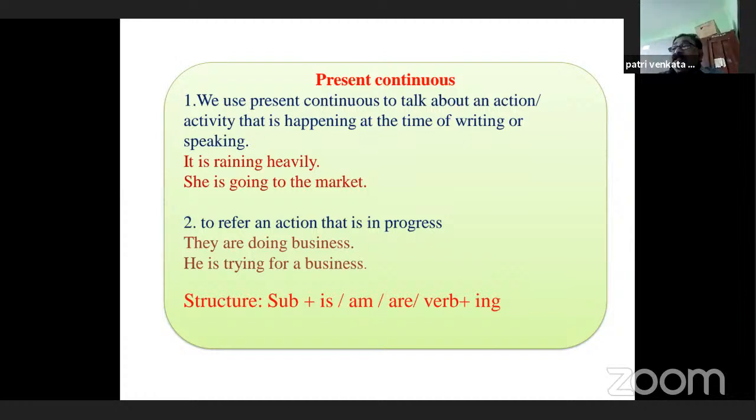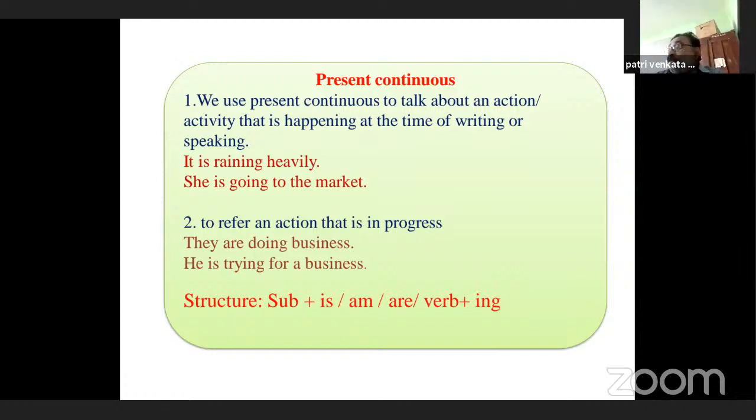Look at that sentence. It is the subject. Rain is the main verb. Rain, raining. It is raining heavily. She is going to the market. They are doing business. He is trying for a business. Okay, that is present continuous.